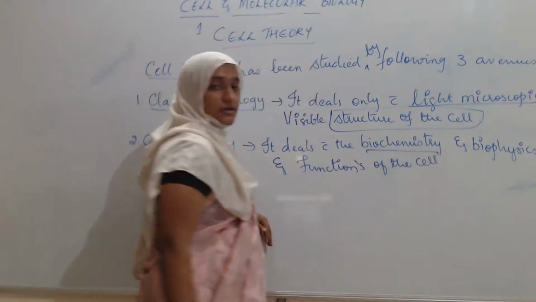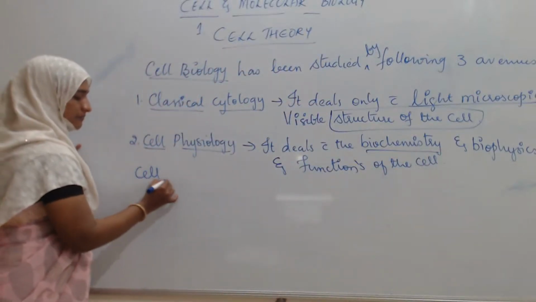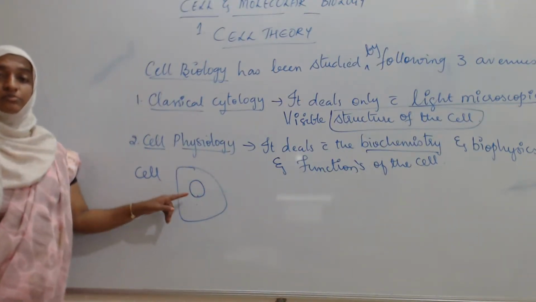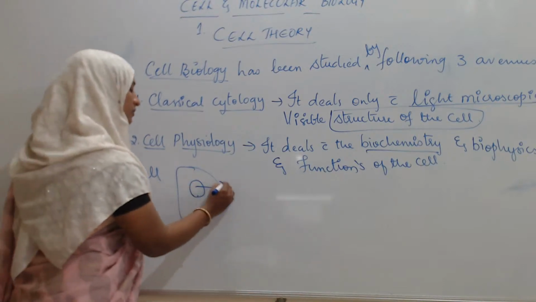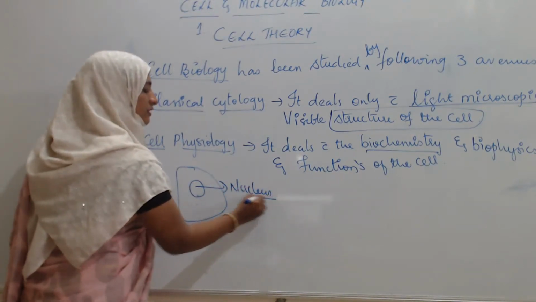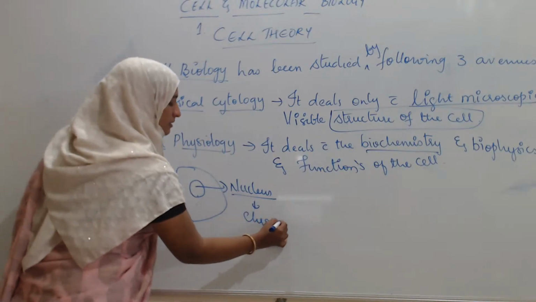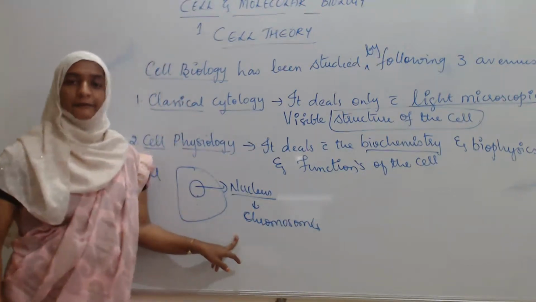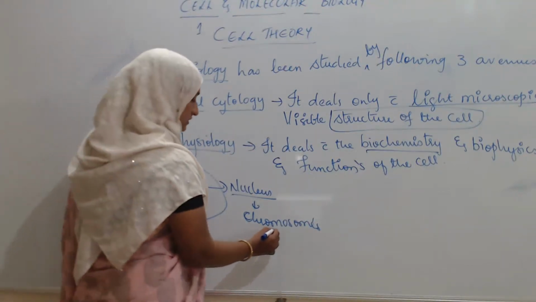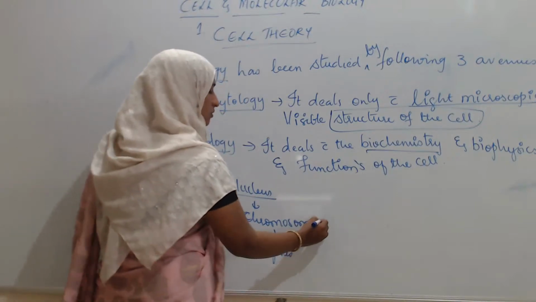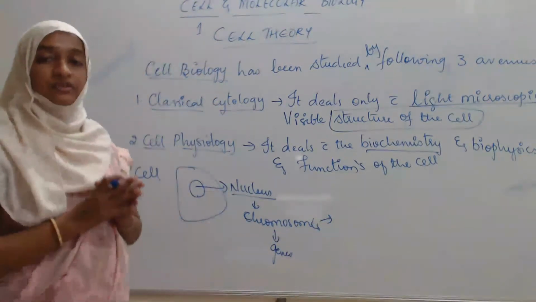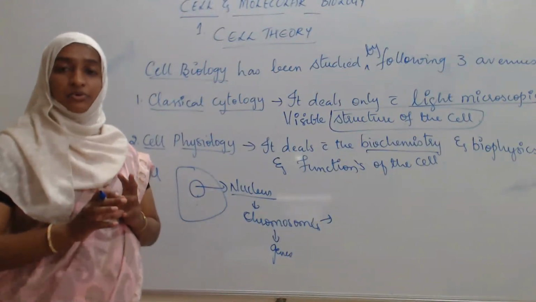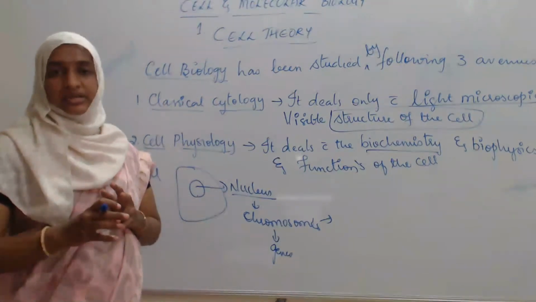Biochemistry means, here is the cell. In this cell there will be one of the most important cell organelles, the nucleus. This nucleus has the chromosomes. The chromosomes have the genes, and the chromosomes are made up of certain chemical constituents, such as deoxyribonucleic acid and ribonucleic acid.